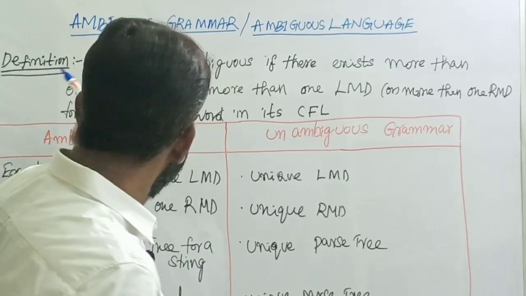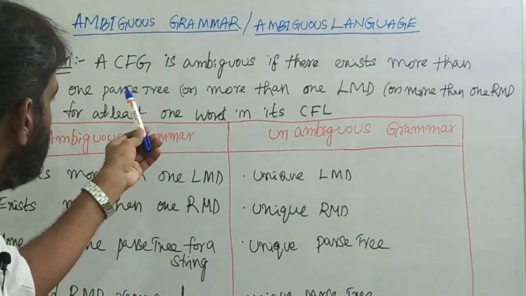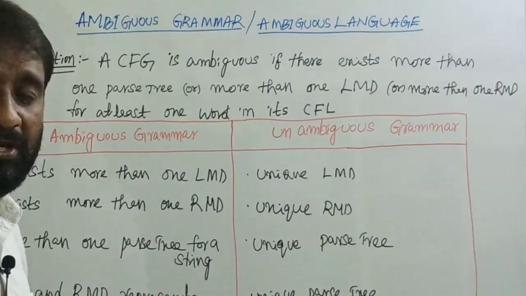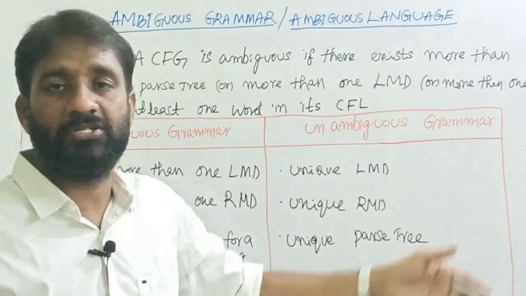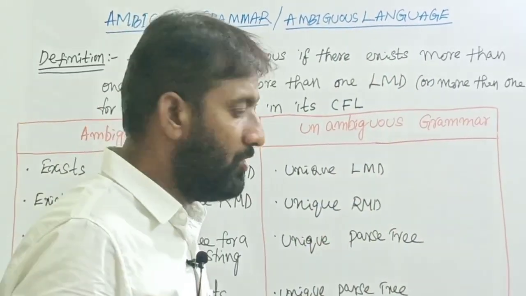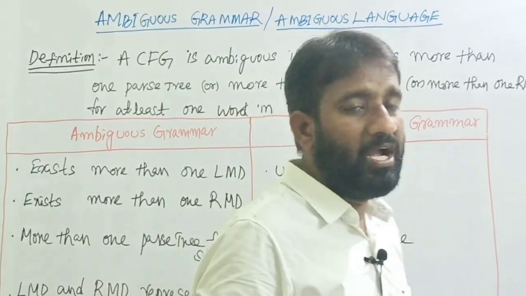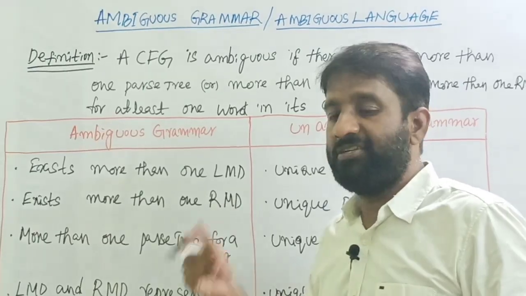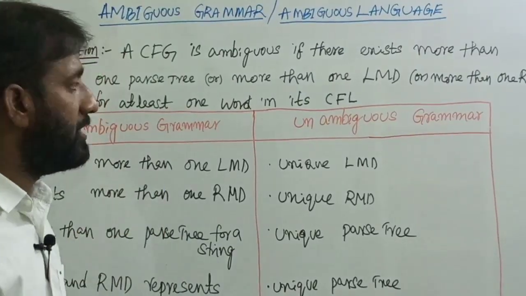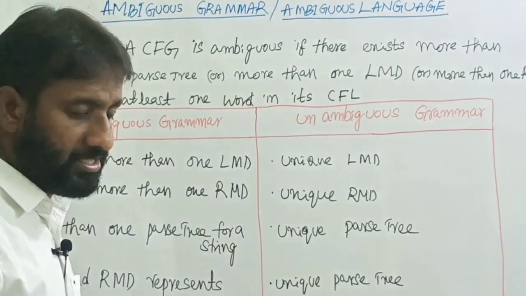The definition is also the same. A context free grammar is ambiguous if there exists more than one parse tree, more than one leftmost derivation, or more than one rightmost derivation, and its language is also called a context free language. I have written the differences between an ambiguous grammar and an unambiguous grammar. Let's see them one by one.